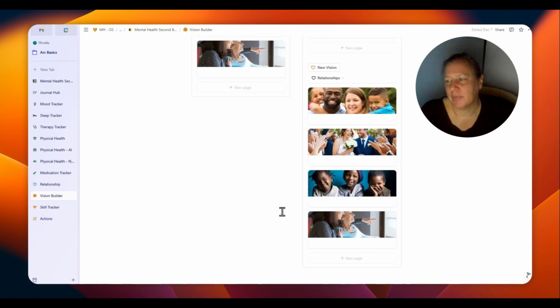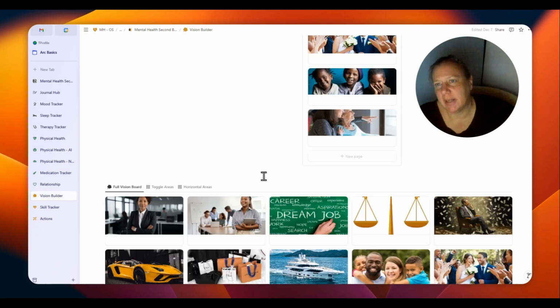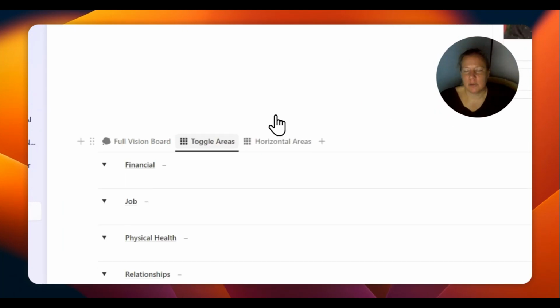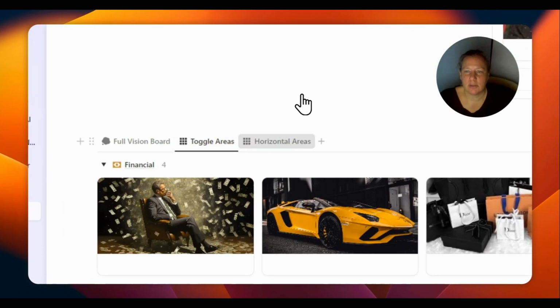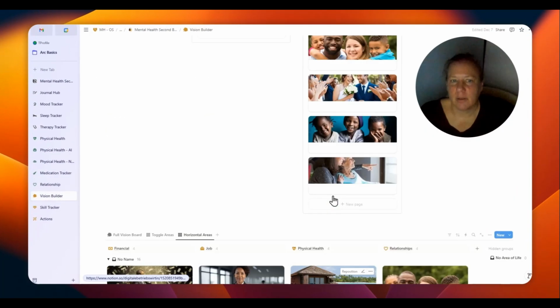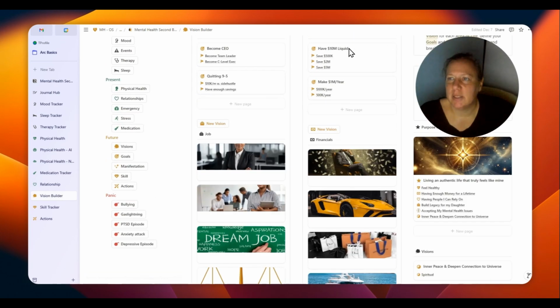So this is usually what you want to do at the very end of each year or at the new beginning of a year. So here you can see the full vision board, or just the life areas, or also in a horizontal way, adjusted to what you really need, what feels good to you.